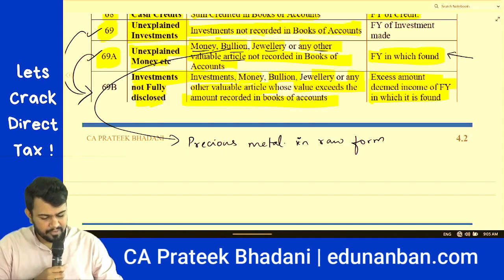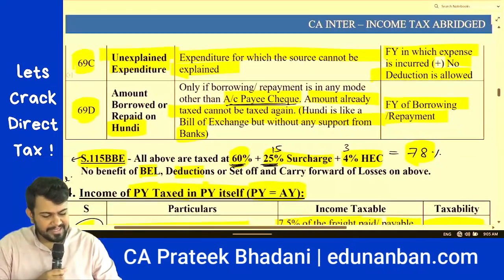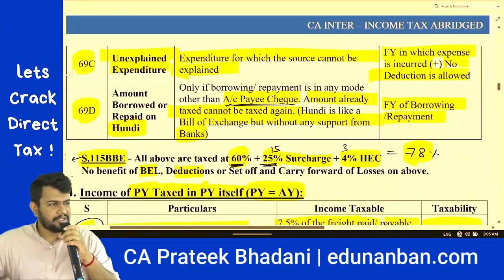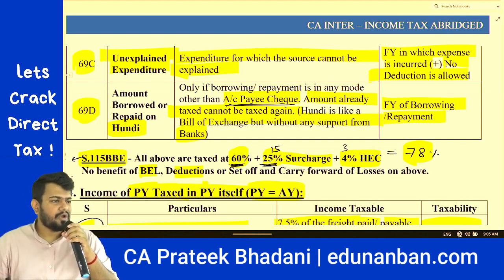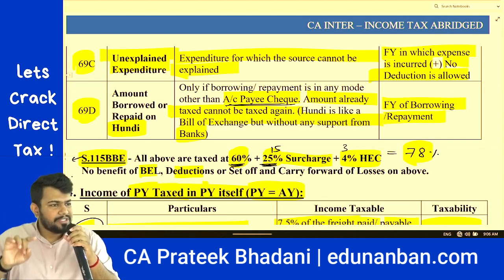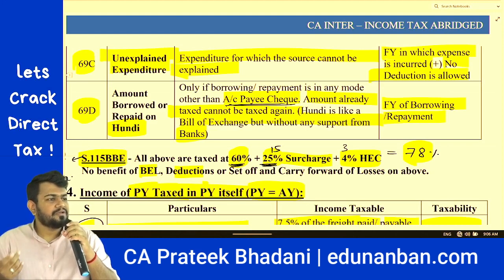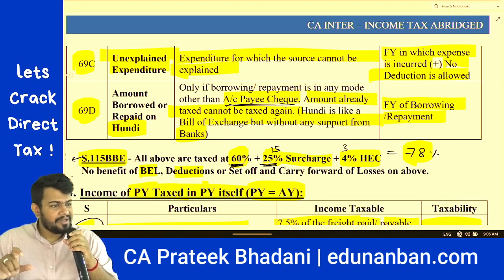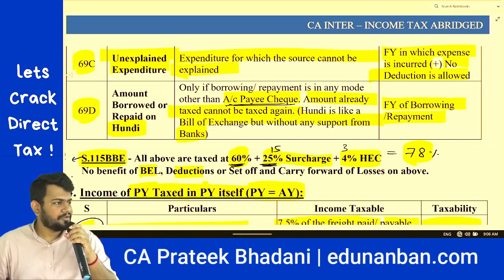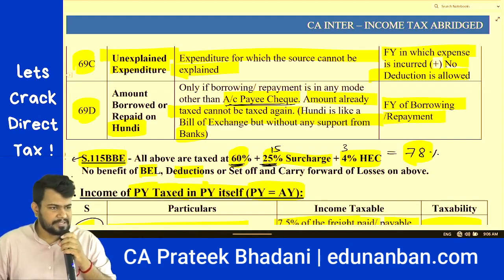Next, section 69C, unexplained expenditure. Assessee has made an expenditure which is not there in the books of accounts. Assessing officer will ask for the reason, where did you get the money to do this expense? If he is not able to give satisfactory explanation, this unexplained expenditure will be treated as undisclosed source of income, and against such income, no other expense will be allowed as deduction.